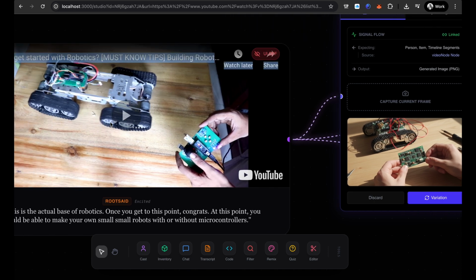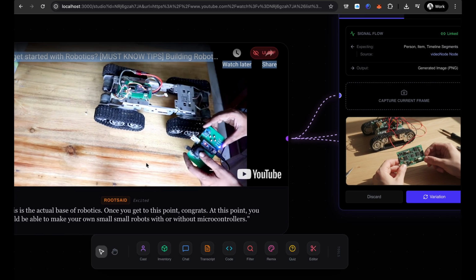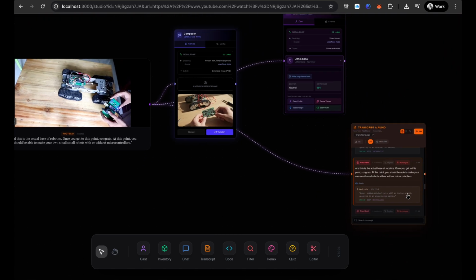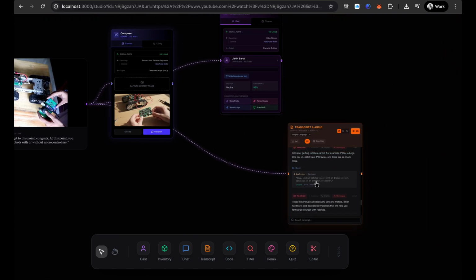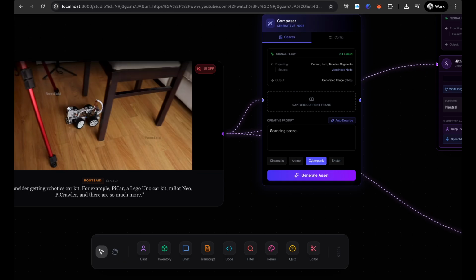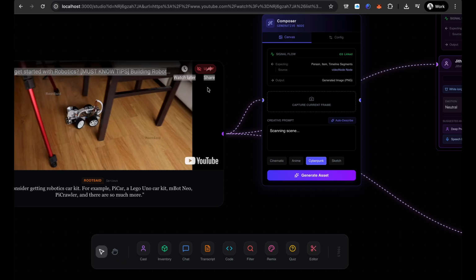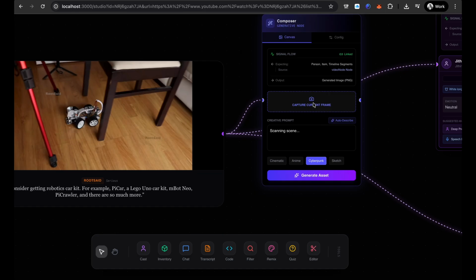So let's say I don't want this one. Robots with or without microcontroller. I want to move into the area where another transcription is present. Let's say I want to go into that area. This thing is for the manual upload, okay? It will not make a scene in YouTube. When you do a manual upload, it will have many more things.